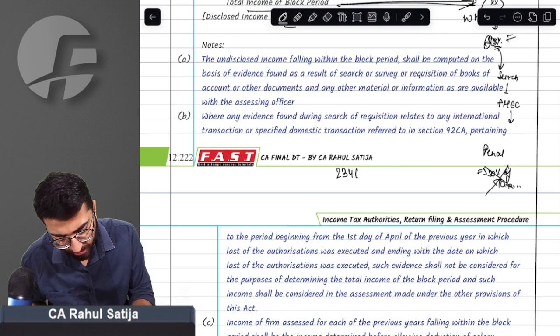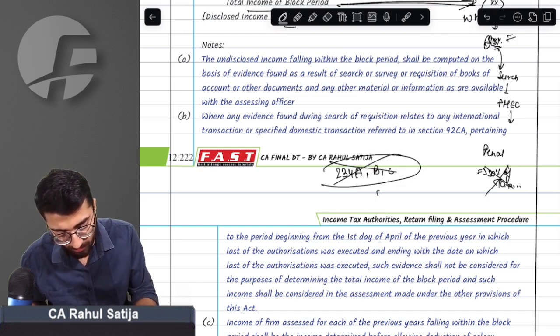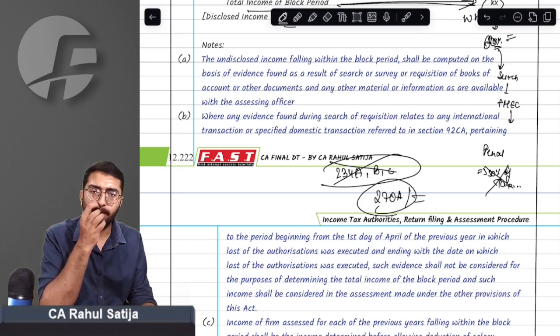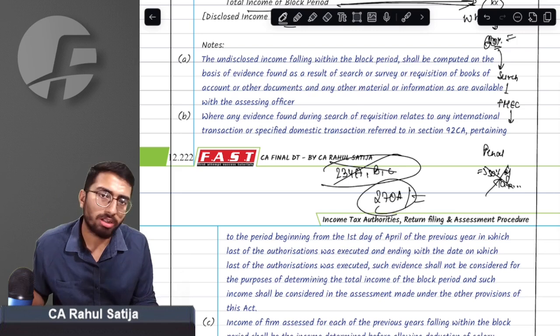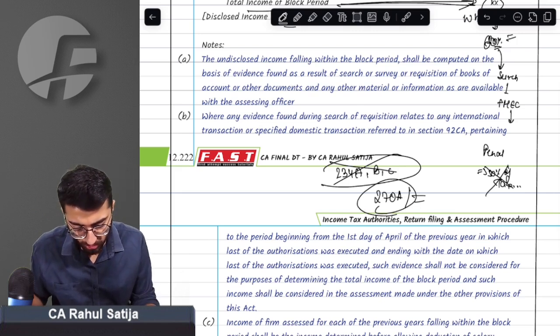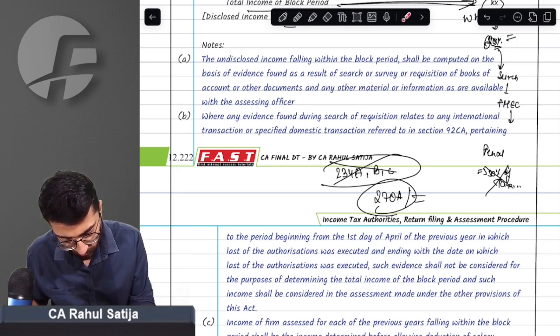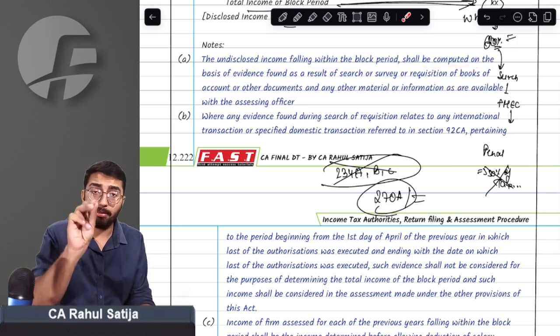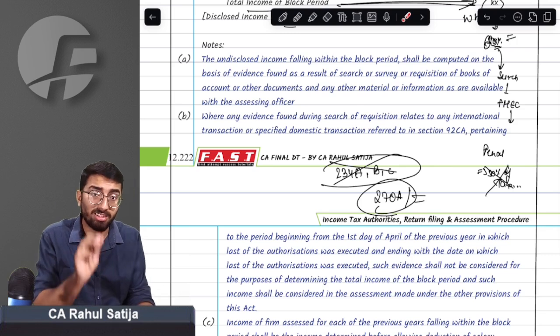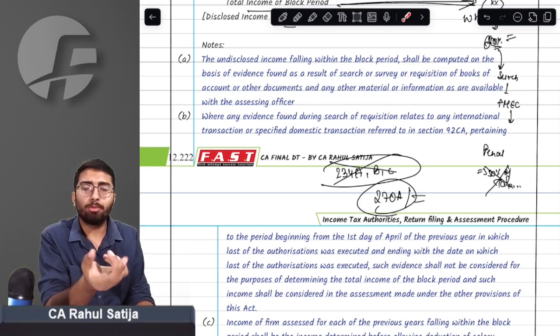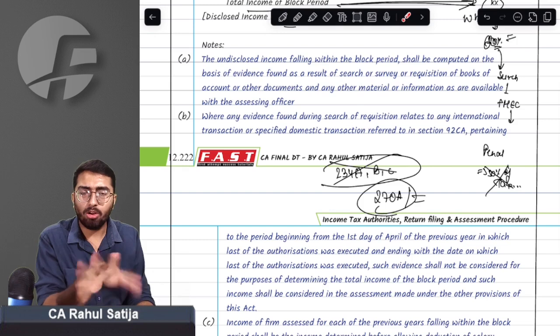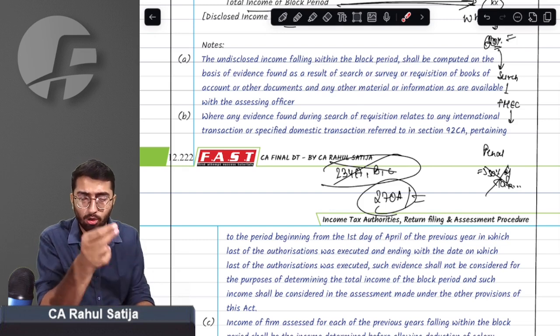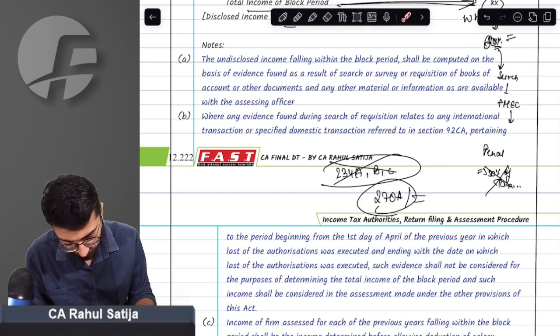Sir, interest under sections 234A, B, C is not applicable. Provision of misreporting and underreporting are not applicable. So these penalties of misreporting and underreporting will not apply. Got this point or not? So whatever the income that will be computed, on the basis of certain reasonable basis, you must have certain proof of having such income. You cannot add such income on ad hoc basis. You must have certain proofs.